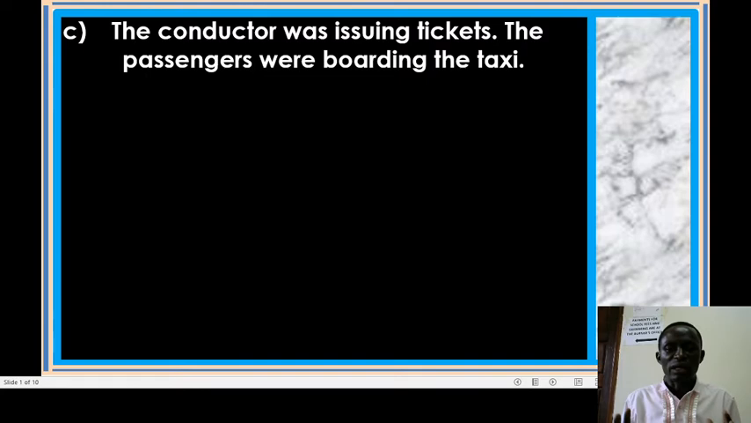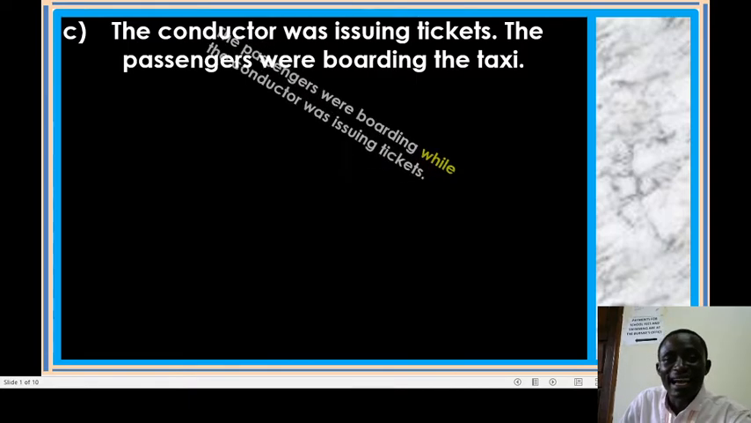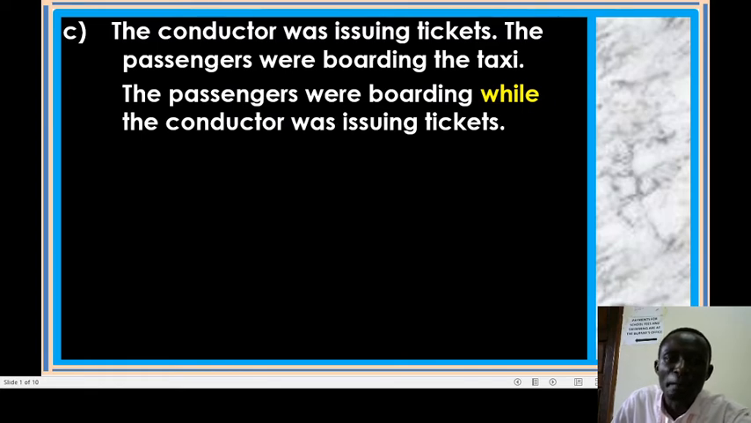So here is the day-to-day conversation. The conductor was issuing tickets. The passengers were boarding. Two things happening at the same time. So we can join these with the help of while. How best can I put the answer? Okay, first give yourself a try. Say it. Yes? Wow, this is what I have for you. The passengers were boarding while the conductor was issuing tickets. That's the answer. The passengers were boarding while the conductor was issuing tickets.